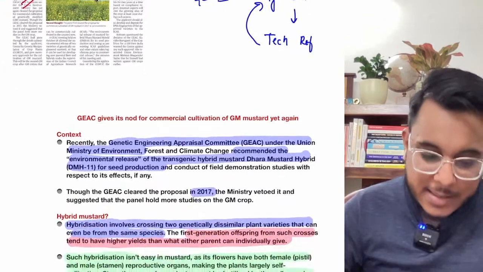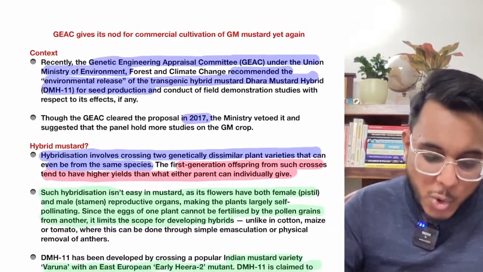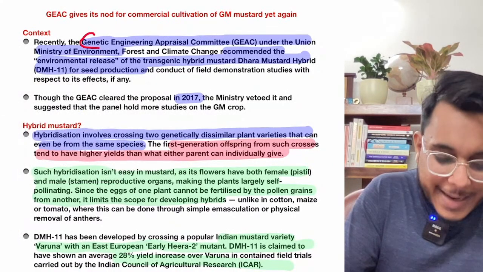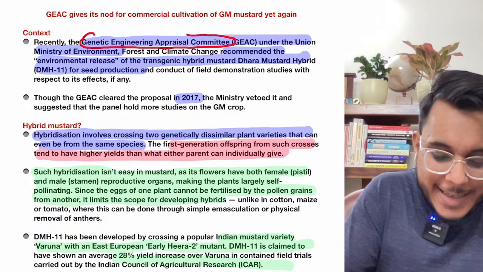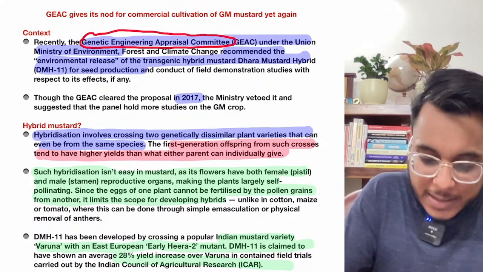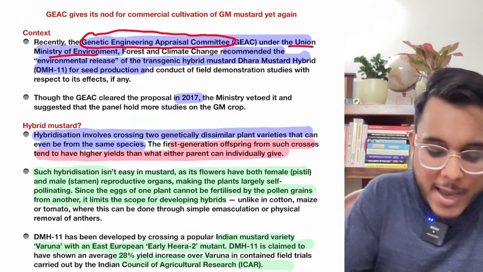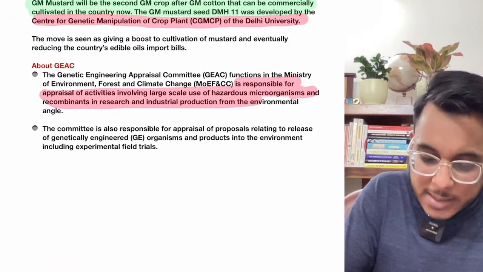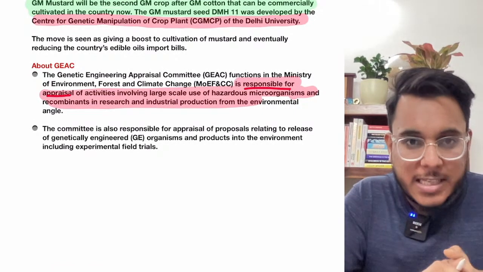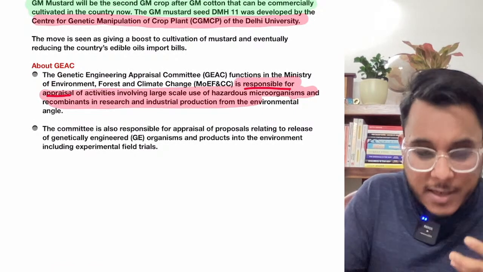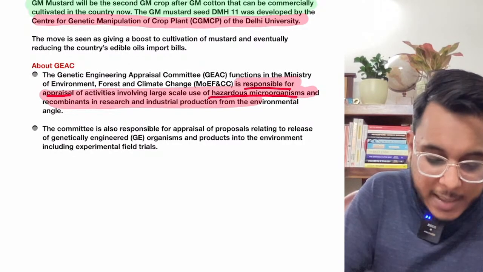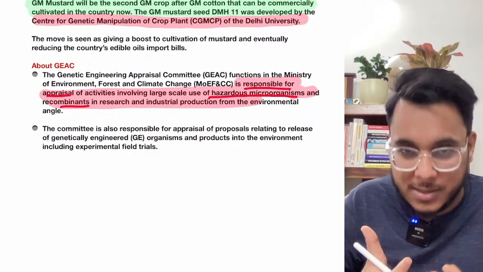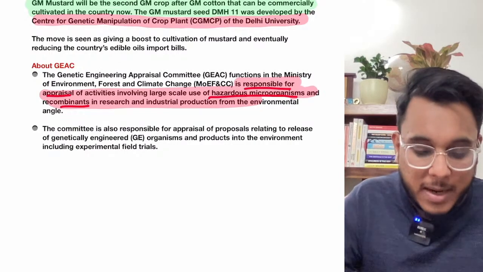Fine. Now let's discuss what the article is talking about. So recently guys, what had happened? Recently, the Genetic Engineering Appraisal Committee, GEAC. This committee is under the Union Ministry of Environment, Forest and Climate Change, and this GEAC is responsible for the appraisal of activities involving the use of hazardous microorganisms, recombinants, hybrid varieties of seeds, genetically modified seeds or genetically modified interventions if they are being taken.